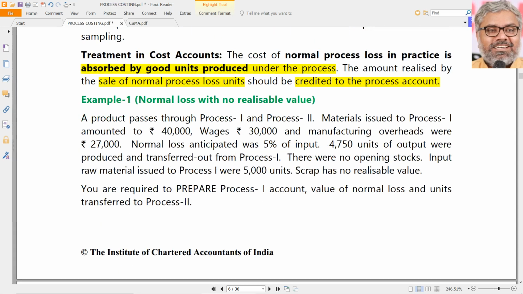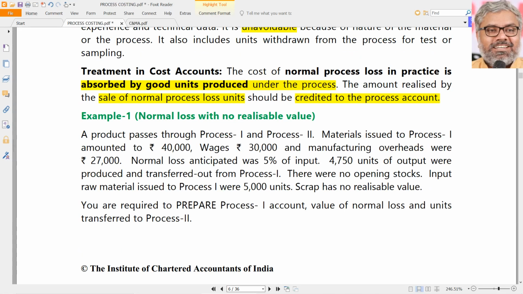Now let us understand some examples once again where different scenarios are there. Example 1. Normal loss is there, but there is no realizable value. Look at the situation here. A product is processed through process 1 and process 2. Only 2 processes are there. Materials issued to process 1 amount to 40,000 rupees. Wages are 30,000 rupees. Manufacturing overheads are already given as 27,000 rupees. Everything is given. You just have to copy and paste them.